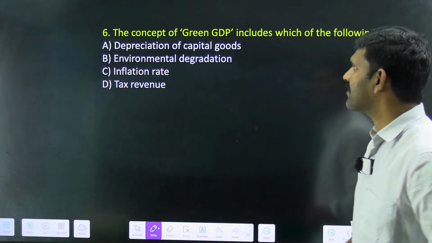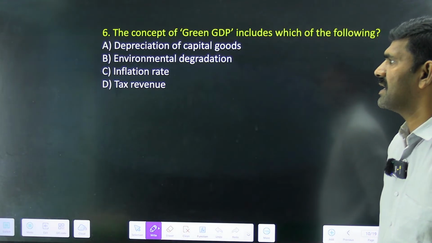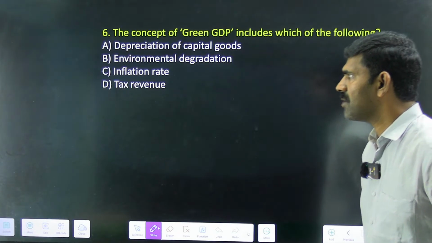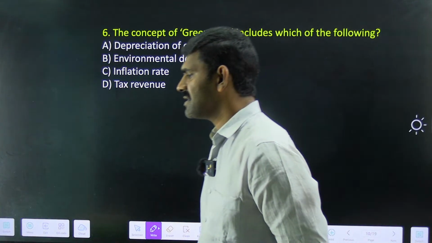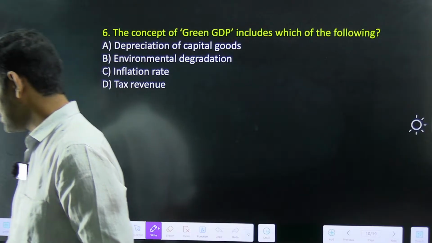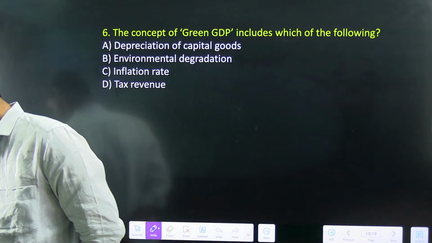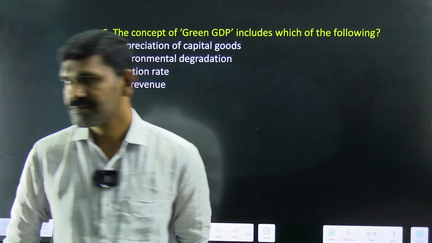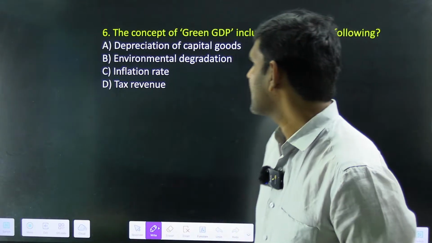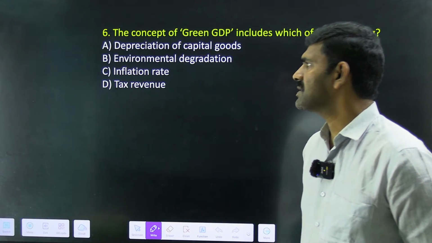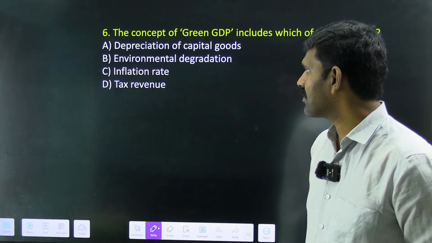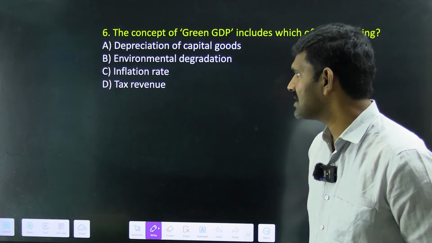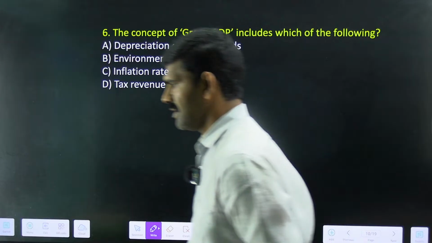The concept of green GDP includes which of the following? Depreciation of capital goods, environmental degradation, inflation rate, tax revenue. Nice question, Andy. Try to answer this question. What is the question here? Which factor is taken into consideration in Green GDP? Depreciation of capital goods, environmental degradation, inflation rate, tax revenue. What is the answer?